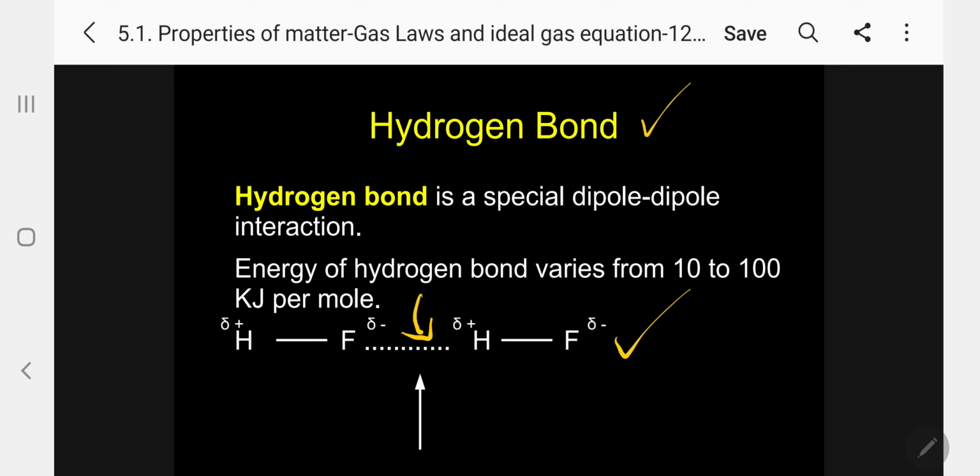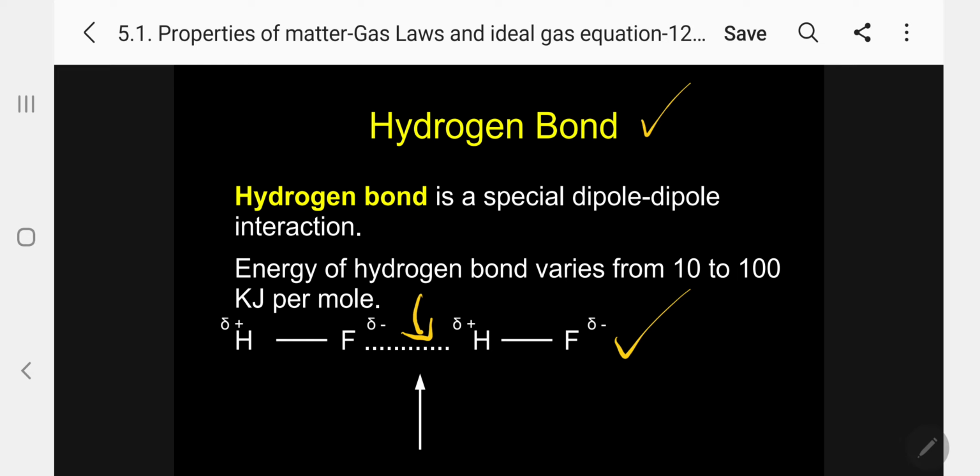Now, I will go for the third one. Third force, that is induced dipole forces: the interaction between a polar molecule and a non-polar molecule. See here, a polar molecule AB, A plus B minus, with the density on the right-hand side.